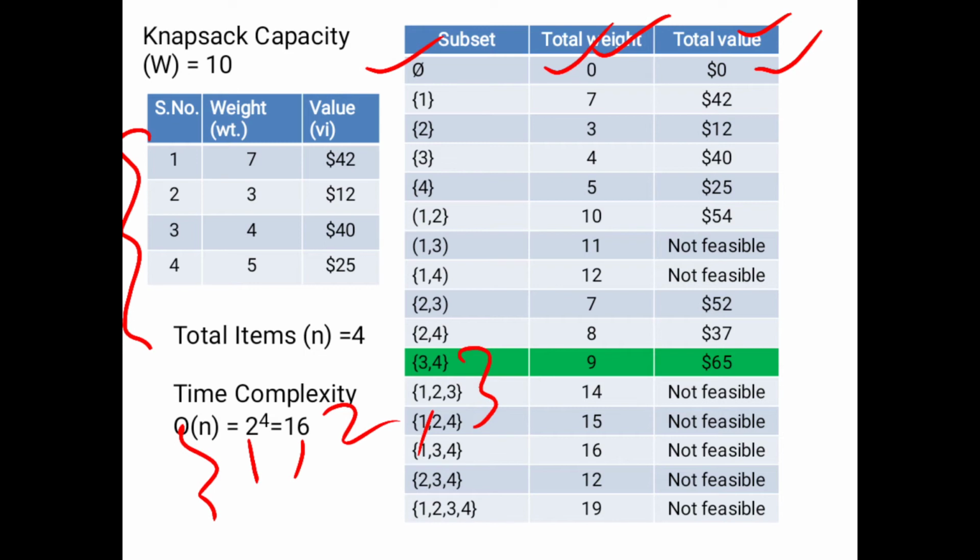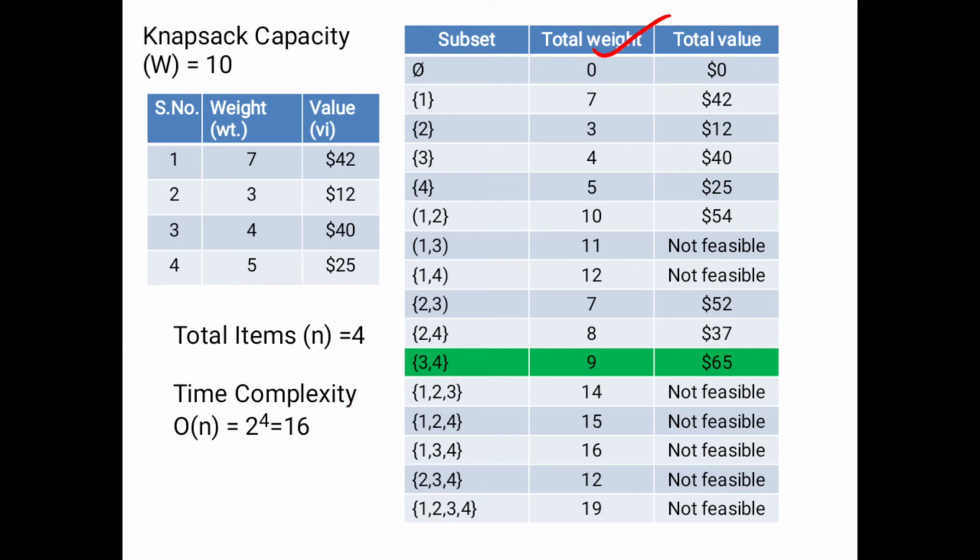Then how do we split it up into subsets? First take set 1. What is the weight of set 1? 7.